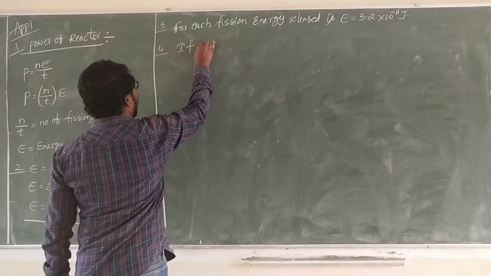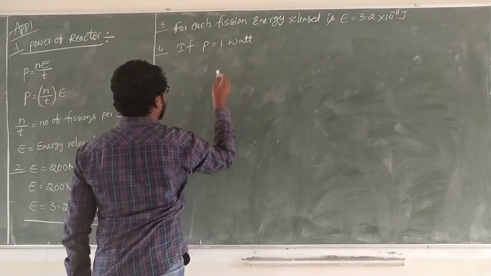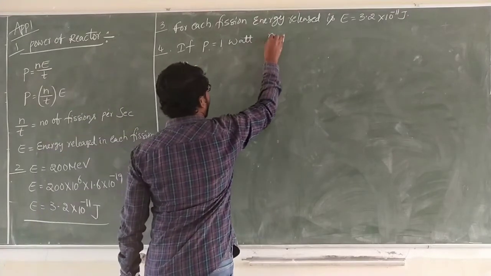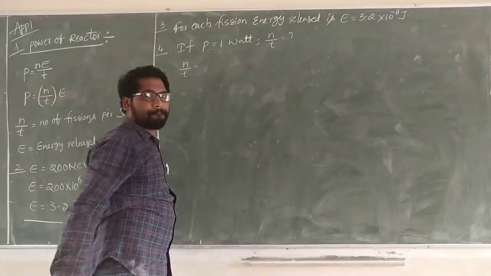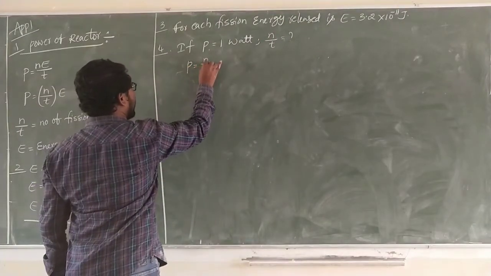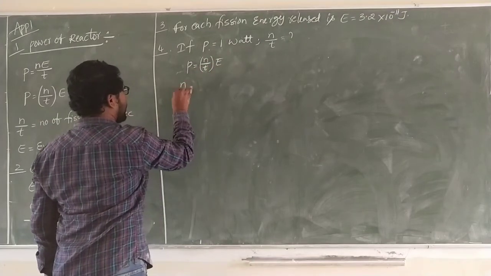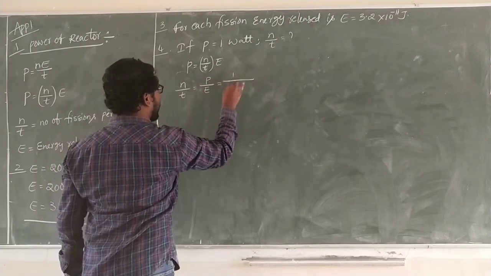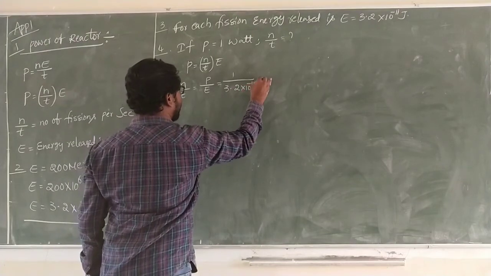If the power of the reactor is equal to 1 watt, N by T is equal to question mark. We know that P is equal to N by T into E. So N by T is equal to P by E, which is 1 by 3.2 into 10 power minus 11.